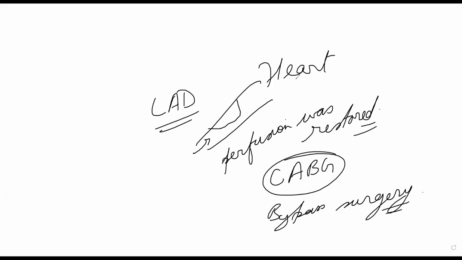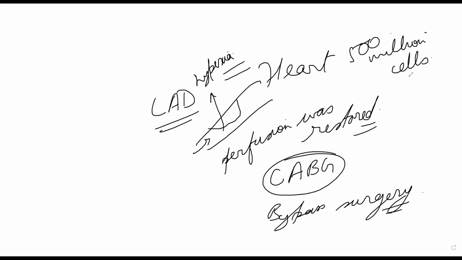But due to hypoxia, suppose the MI, or heart attack, lasted for 2 minutes. In 2 minutes, some 1 billion or 500 million cells died because of lack of oxygen.